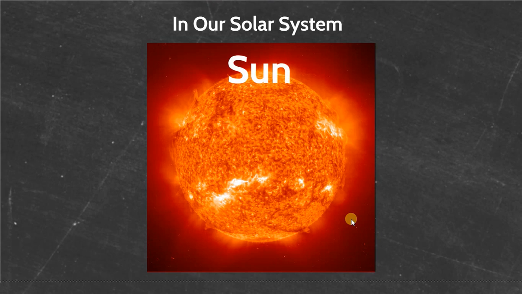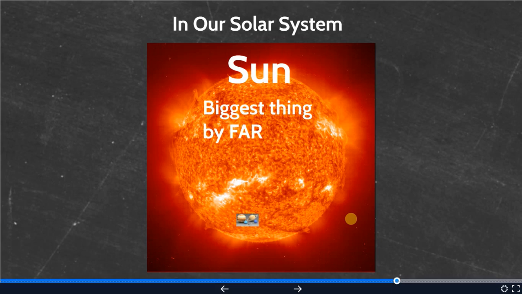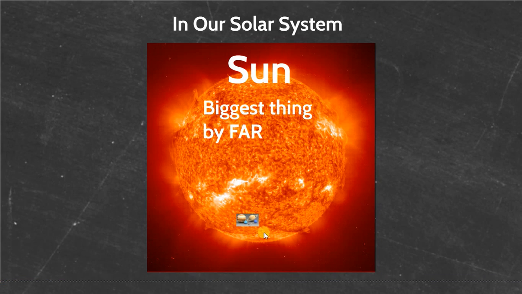we're talking about size again, so come back to size. The sun is the biggest thing by far in the solar system. It's about 99% of all of the mass in our entire solar system. Now, if you noticed, the planets just appeared on the screen. They're so small you probably didn't pick that up, so I'll flash it on and off here. Right here, this is about how big our planets are compared to how large the sun is.